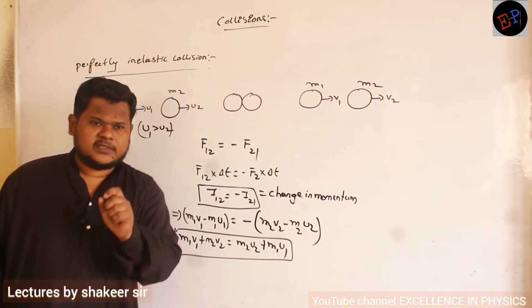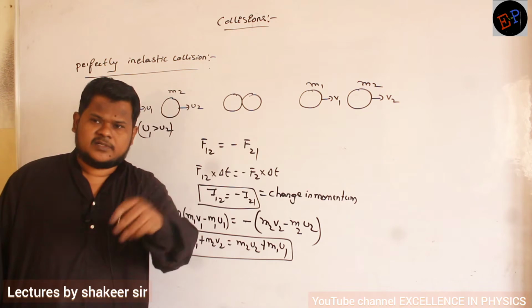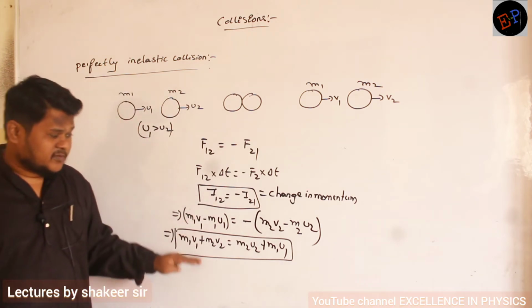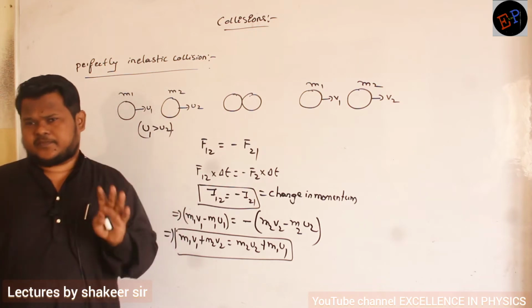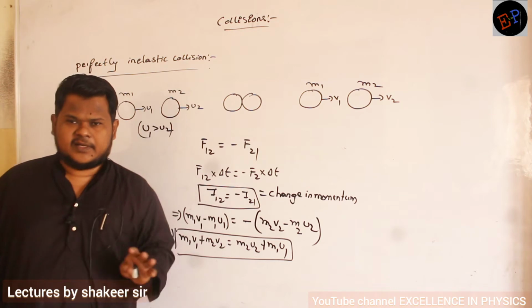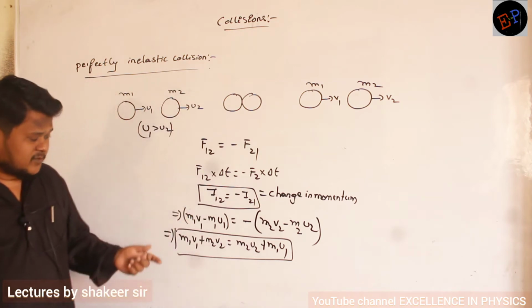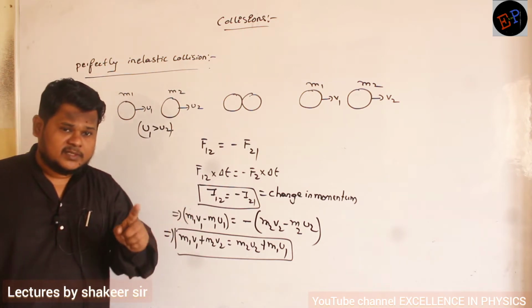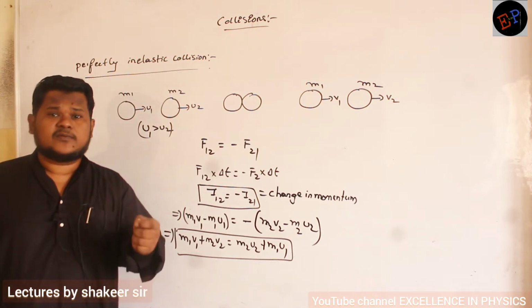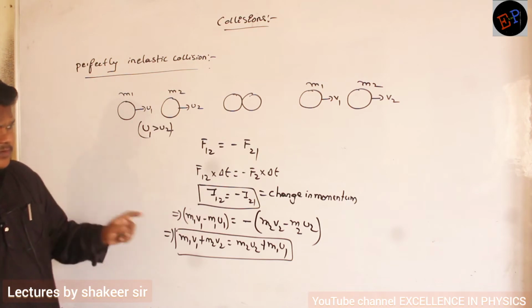There is no change in momentum, right? What is the momentum before collision? The same momentum exists after collision also. So we say that in any type of collision, whether it is elastic, inelastic, super elastic, perfectly elastic, whatever the type of collision may be, momentum will always be conserved. Total initial momentum will always be equal to total final momentum. Understood? Come on, make a note up to here.